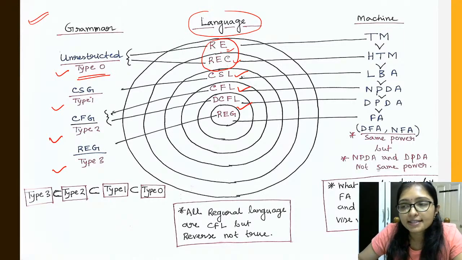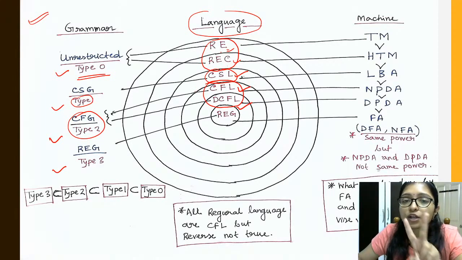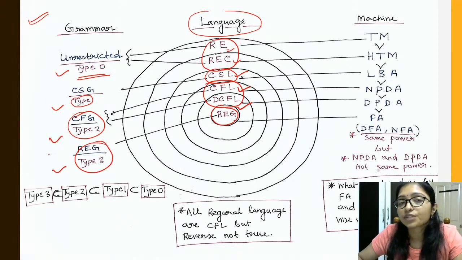Now context sensitive grammar. Context sensitive grammar is the context sensitive language, that is type 1. Then come to the context free, that is type 2, that is CFL and DCFL. Context free language has two types: CFL, that is non-deterministic context free language, and deterministic context free language. Okay. Now come to the regular language. Regular language means regular grammar, that is type 3 grammar.